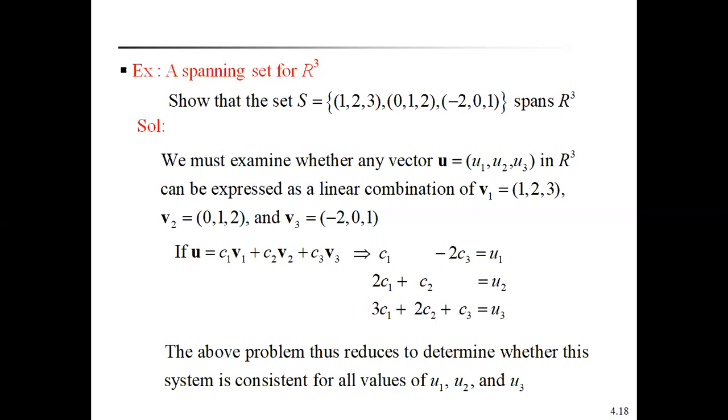If it is expressed as a linear combination, then it automatically spans R cube. If it cannot be expressed as a linear combination of the given three vectors, then it cannot span R cube. That's why first we have to examine whether any vector can be expressed as a linear combination of the vectors. Therefore, here U is written in the form of a linear combination, in the form of a system of equations. We reduce it and determine the values of C1, C2, C3.